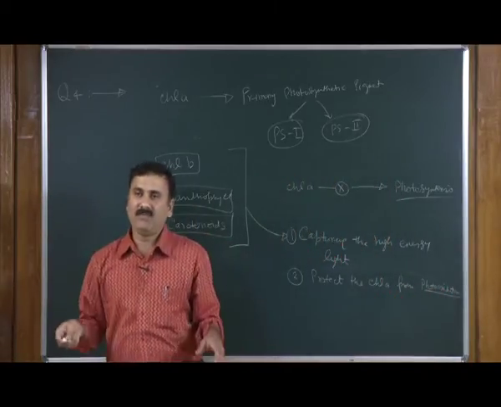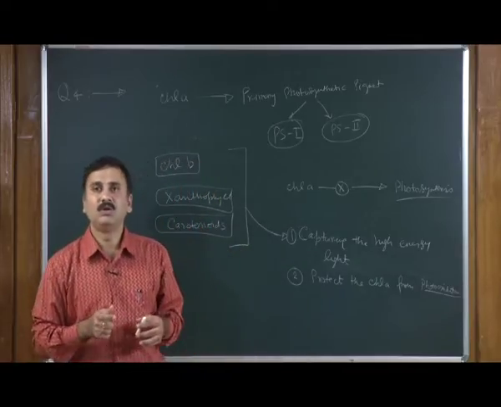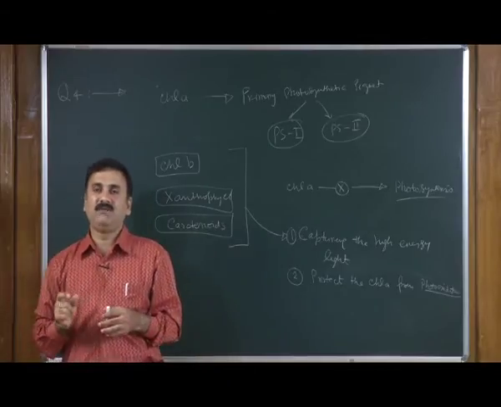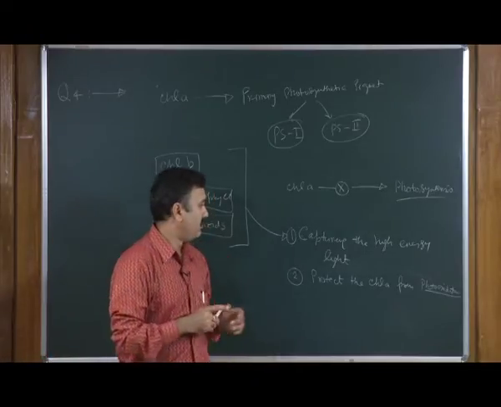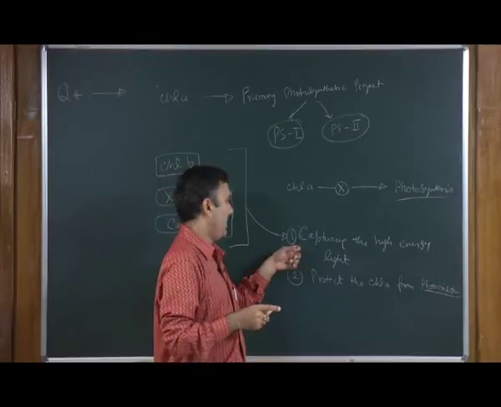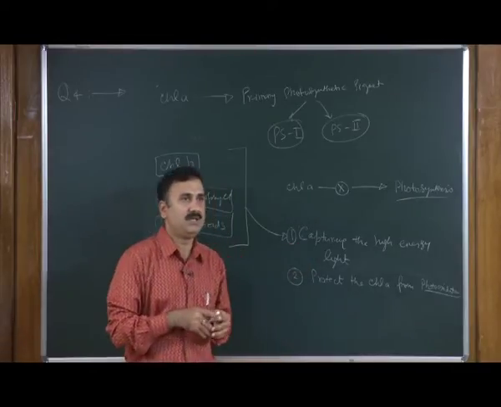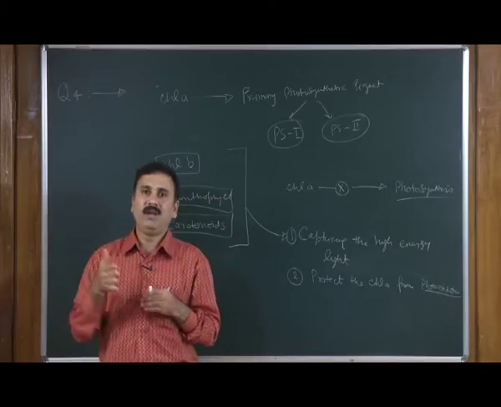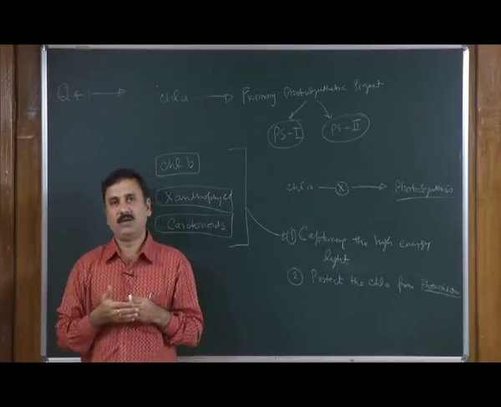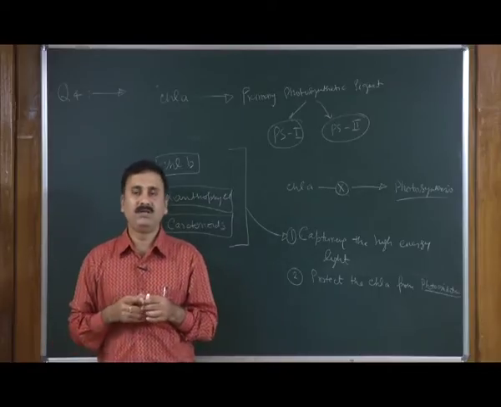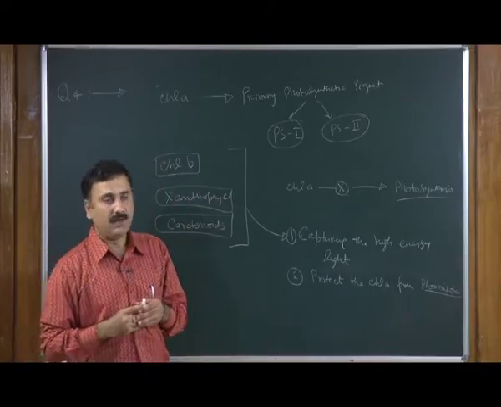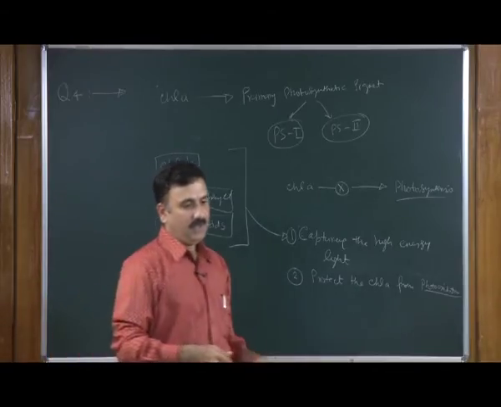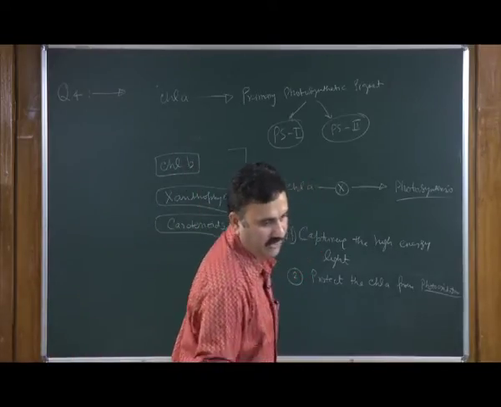So, the accessory pigments are required to protect chlorophyll A from the very high radiation coming from the sun. And number two, they help in capturing the high energy and transferring it to chlorophyll in a softer mode, so that chlorophyll A can utilize that high energy to synthesize food.